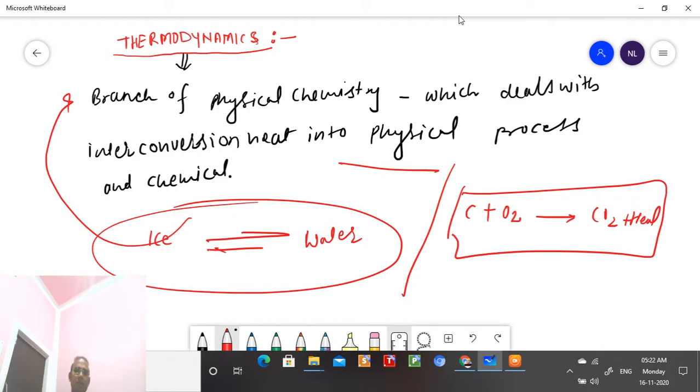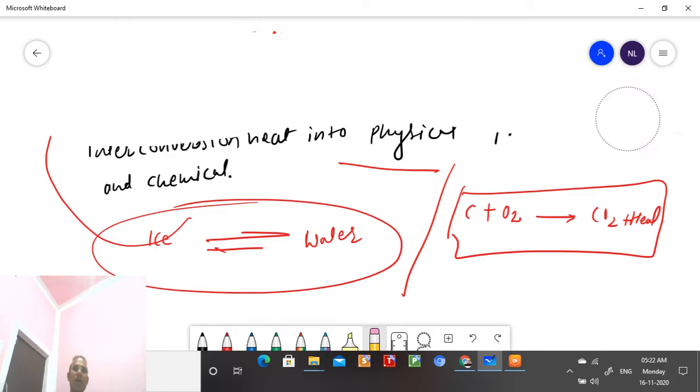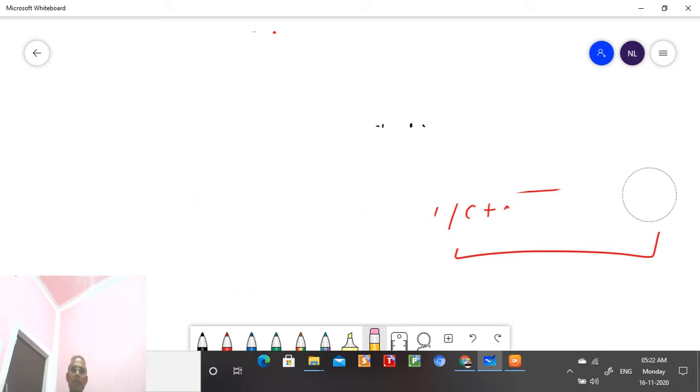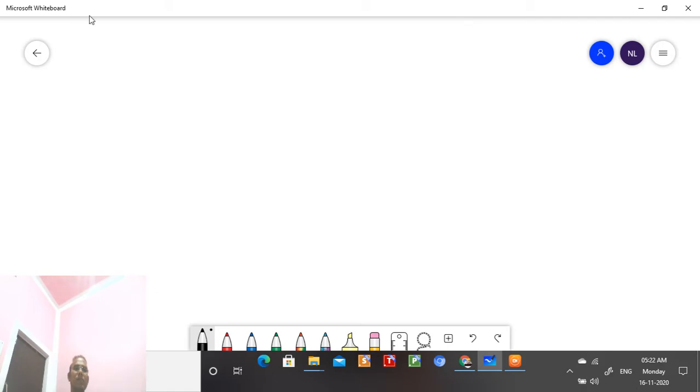Now, student, to study the heat in physical and chemical processes, we have to select the system on which we can do some thermodynamic study. Let us note the terms. The first term is system.